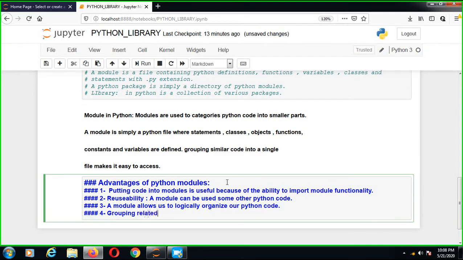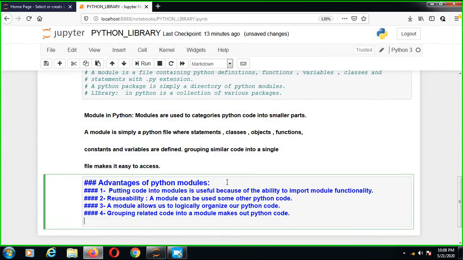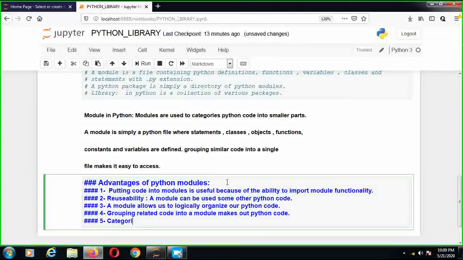Grouping related code into a module makes our Python code easier. Now the next point, categorization.